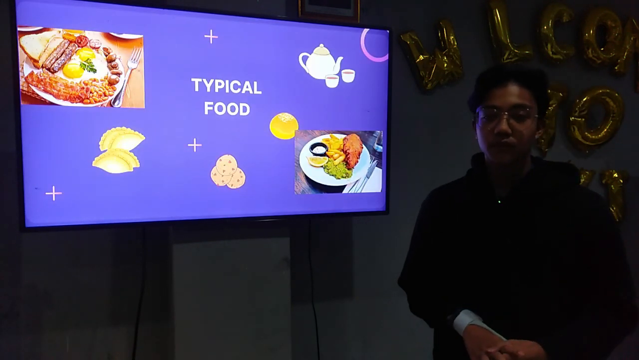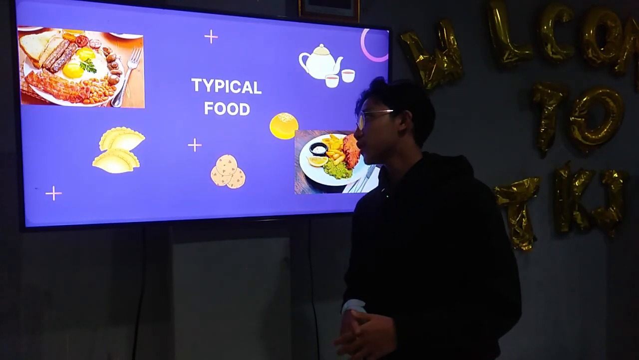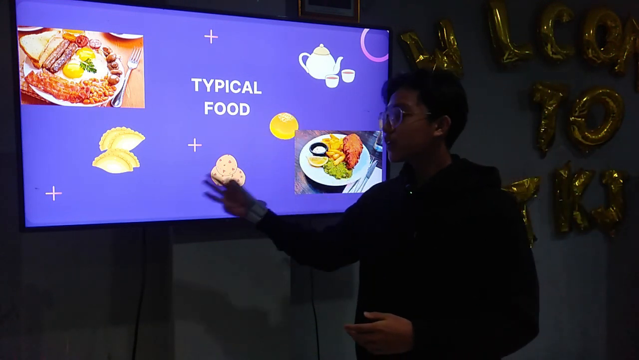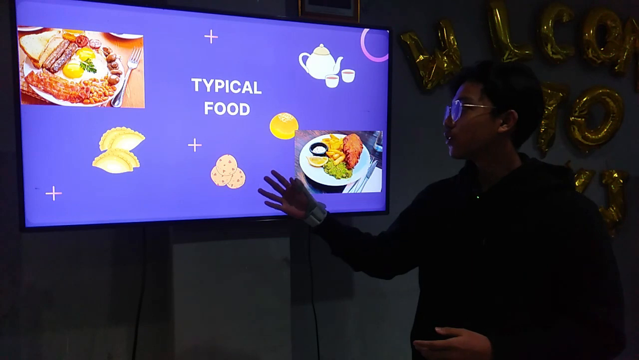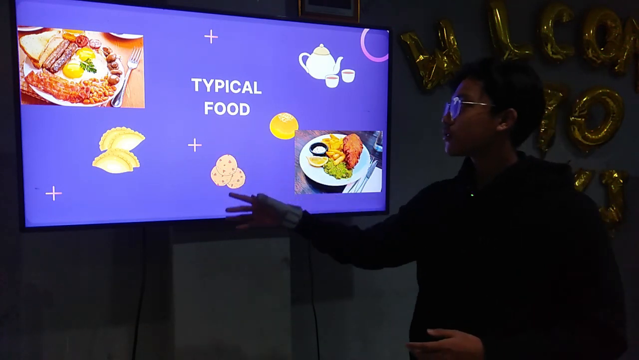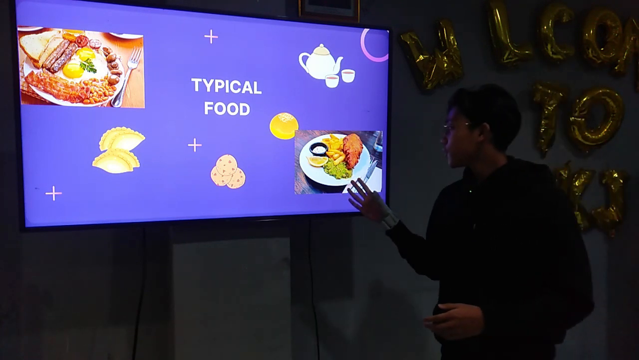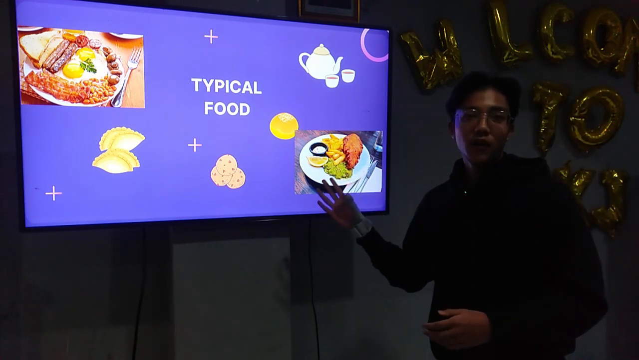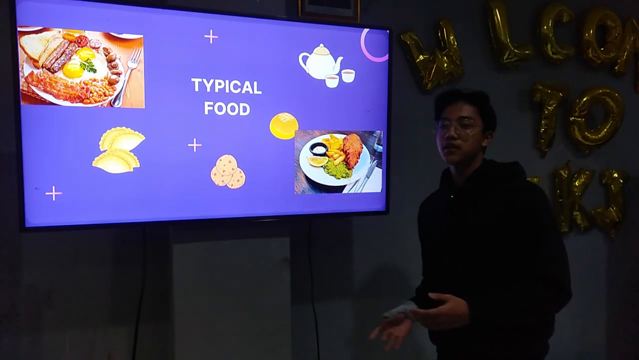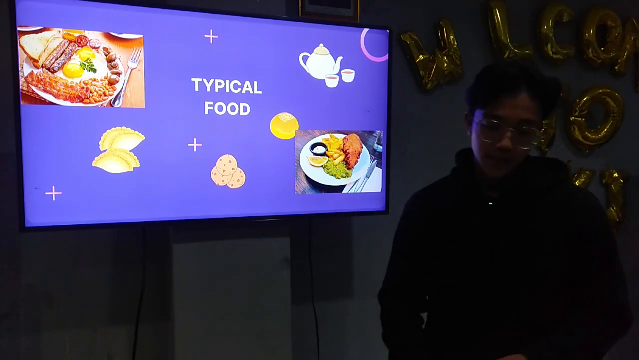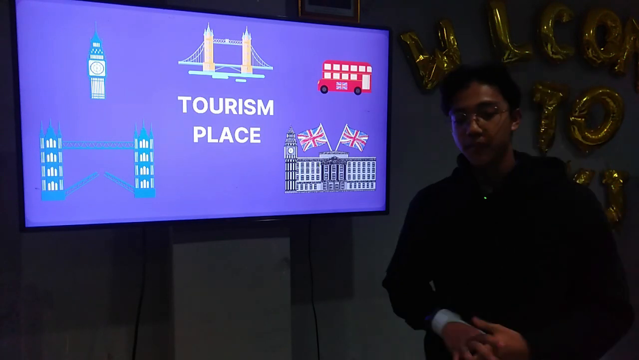Then typical food. Usually for breakfast they will have egg, sausage, bread, bacon, beans, tomato, and potato. And there's also fish and chips. Who would have known that fish and chips is the typical food of the United Kingdom? Even I didn't know. And then tourism places.